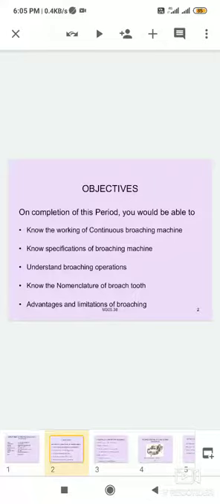The metal is removed by the successive action of a number of teeth. One pass of the broach over the work surface completes the machining operation.